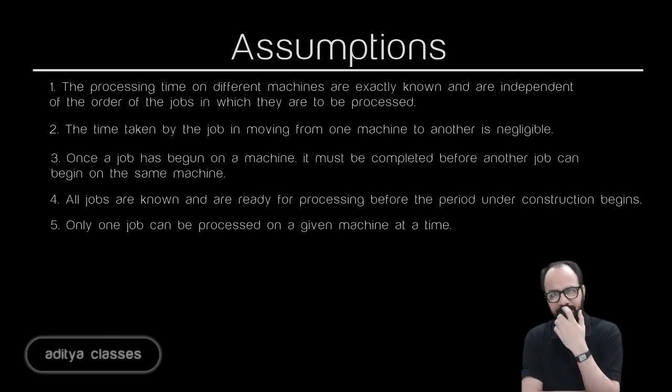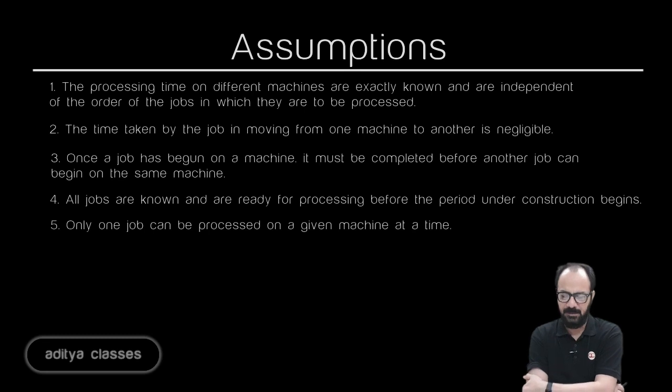Multiple processing is not allowed. That again is a fair assumption. These assumptions are not unbelievable, but we should lay down some ground rules before we proceed with a scientific procedure.